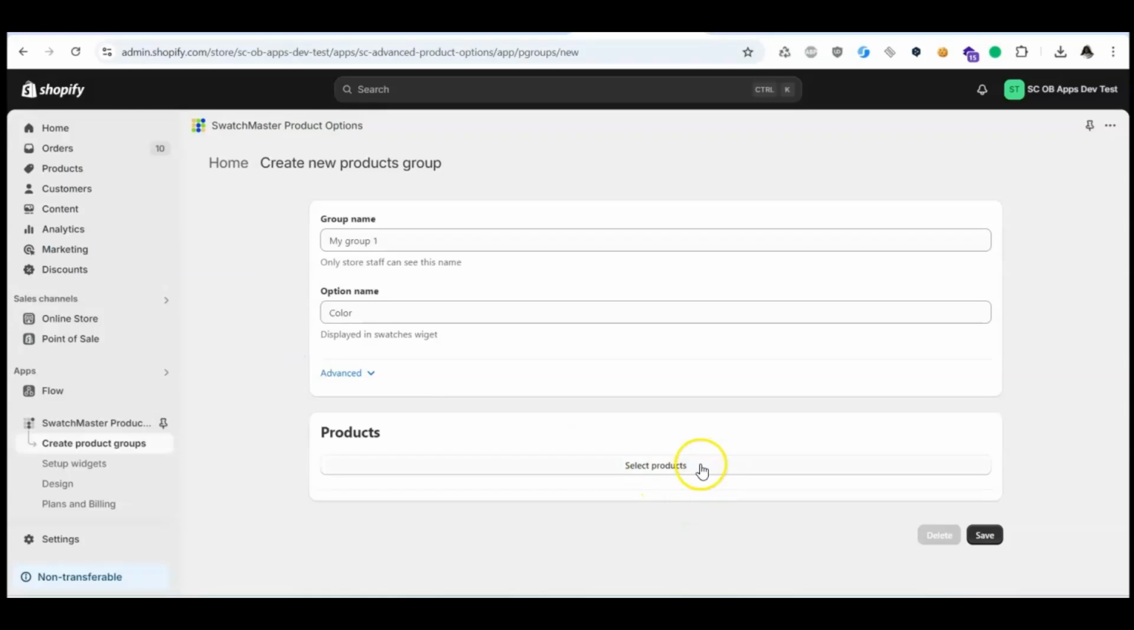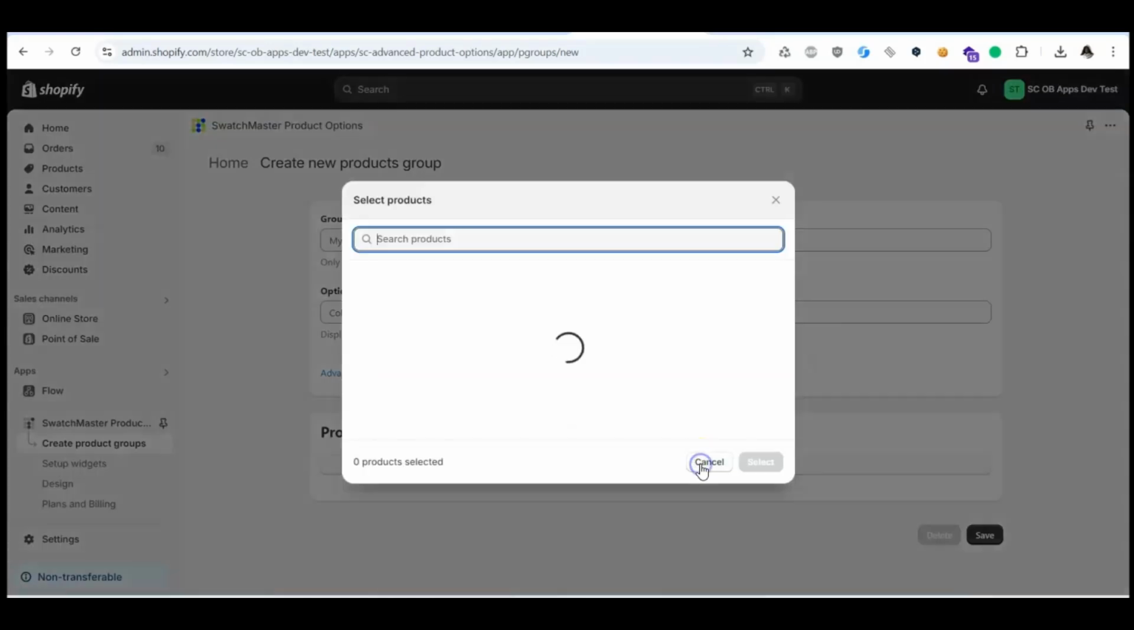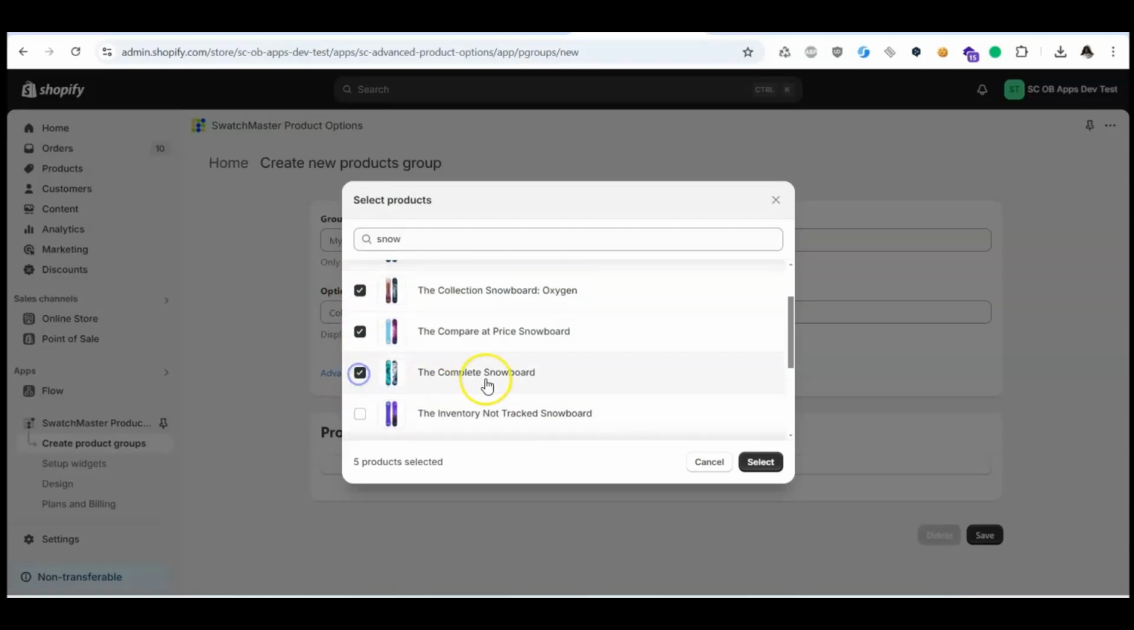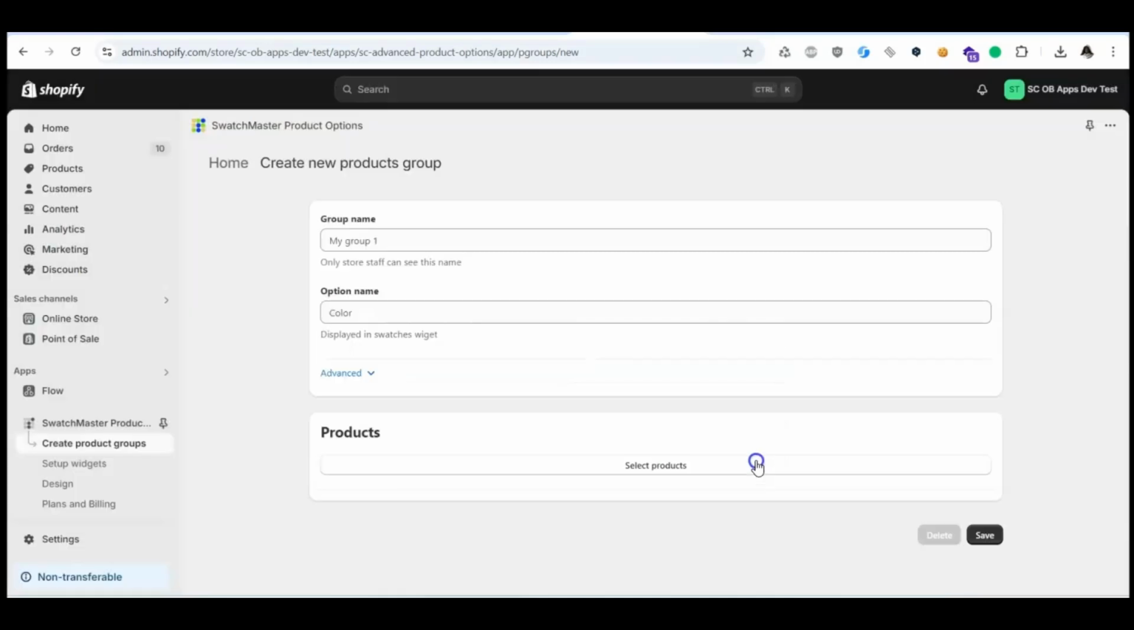Then click here, Select Products. Let's select some products. Let's select some snowboards. Select some products and click Select.